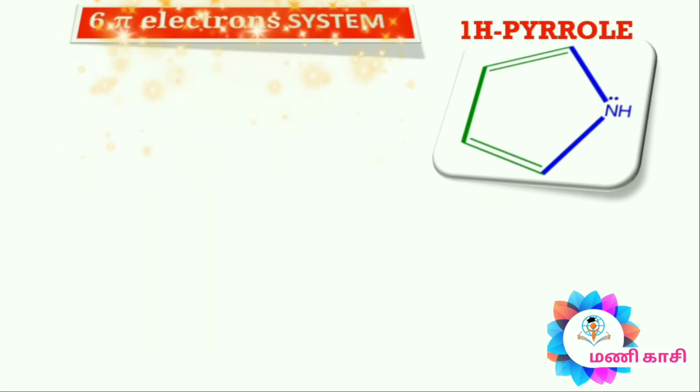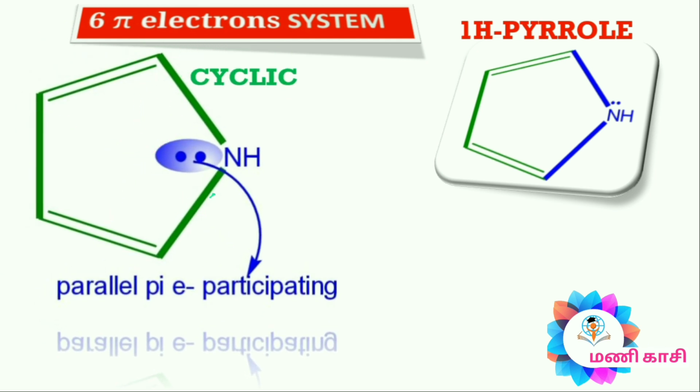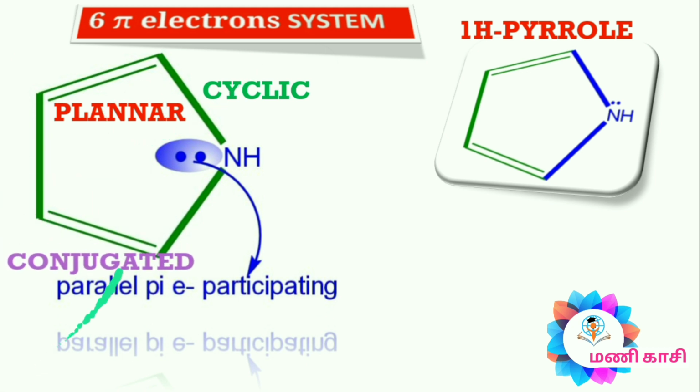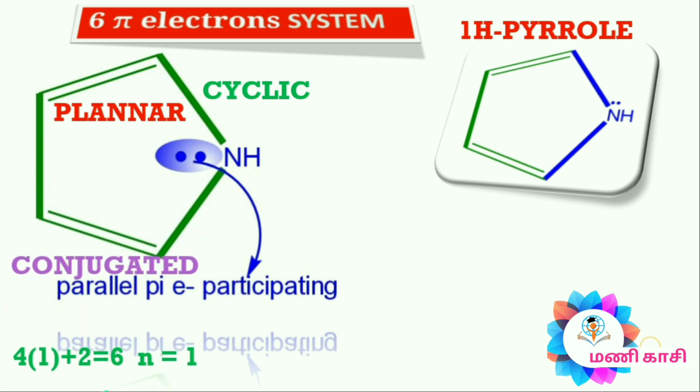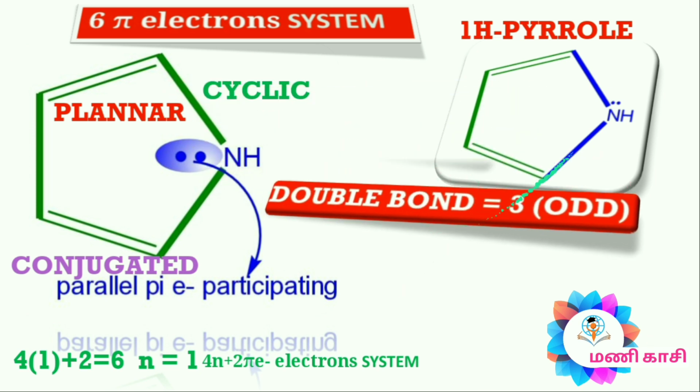In the case of pyrrole, it satisfies 100% of Hückel's rule. It is cyclic, planar, has conjugated double bonds, and follows the 4n plus 2 pi electron system. The total number of pi bonds is 3, that means odd. This compound is aromatic.